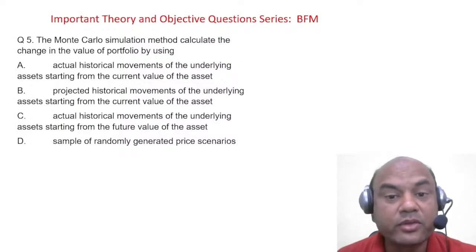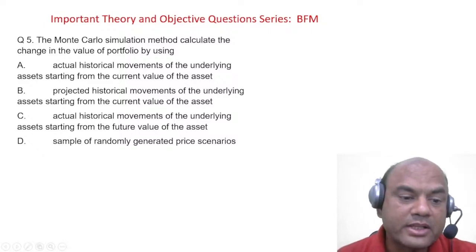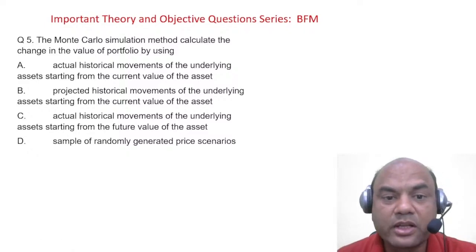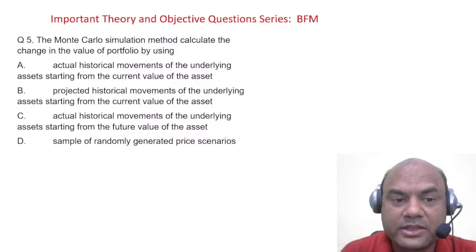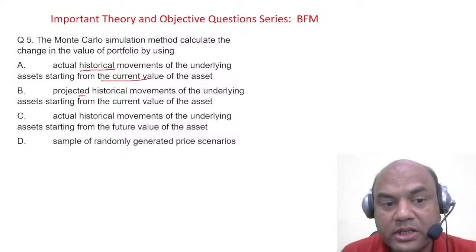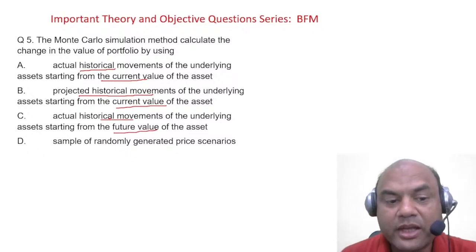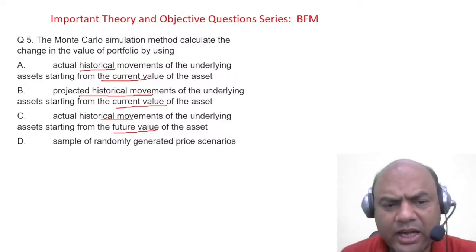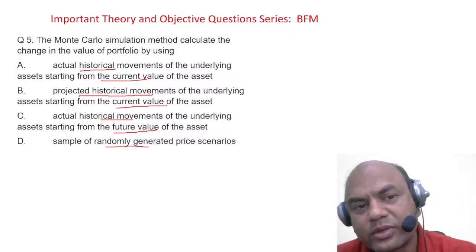Now look at the options, because first you need to understand this. Actual historical movements of the underlying asset starting from the current value of the asset. So historical movements, starting from the current value. Projected historical movements of the underlying starting from the current value. Actual historical movements of the underlying starting from the future value. And sample of randomly generated price scenarios. Randomly generated. Now what can be the answer over here?